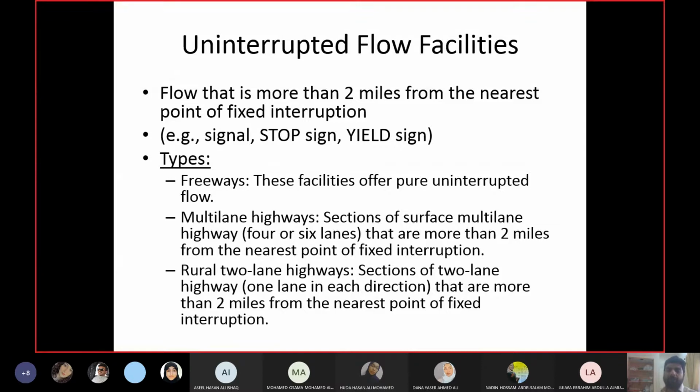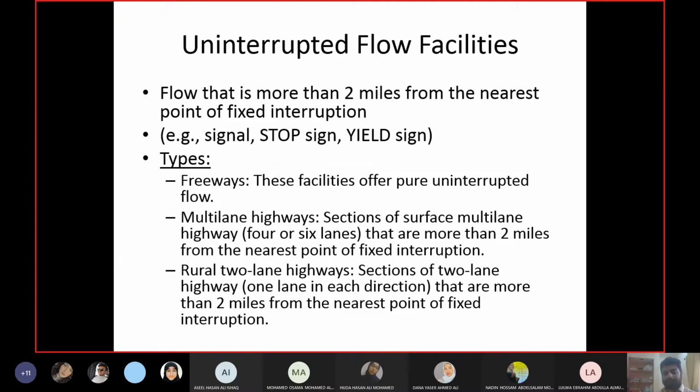But they have put a limit on the distance between the interruptions so that you can have more uninterrupted flow facilities. This limit is not just on the basis of their mood or choice. It has a reason. If the distance between the interruptions is more than 2 miles, then the facility is called an uninterrupted flow facility. So you have one signal, and the next one is after 2 miles, or let's say 3 miles. Then the segment between the two signals will be called an uninterrupted flow segment or uninterrupted flow facility.